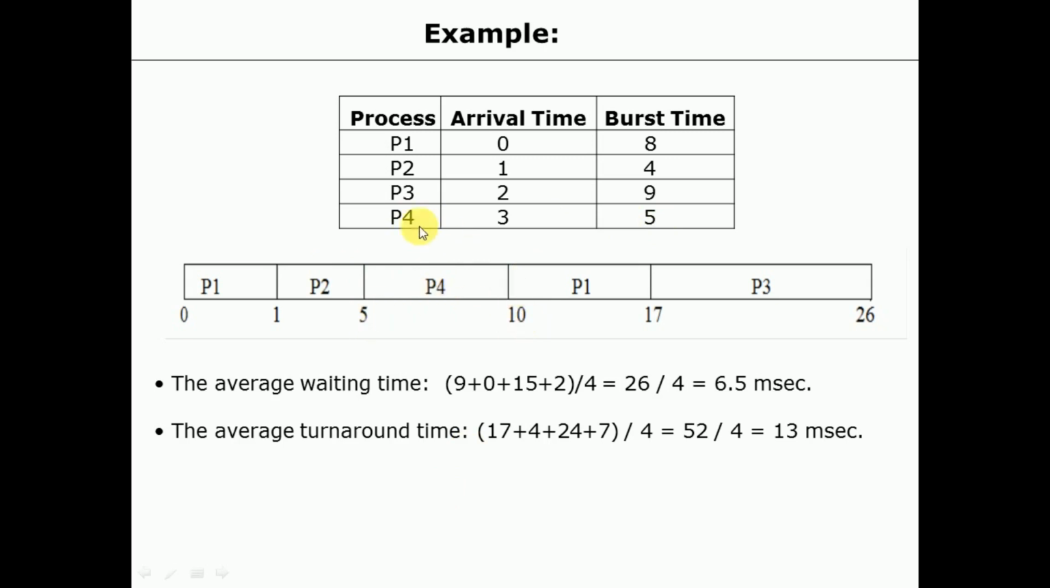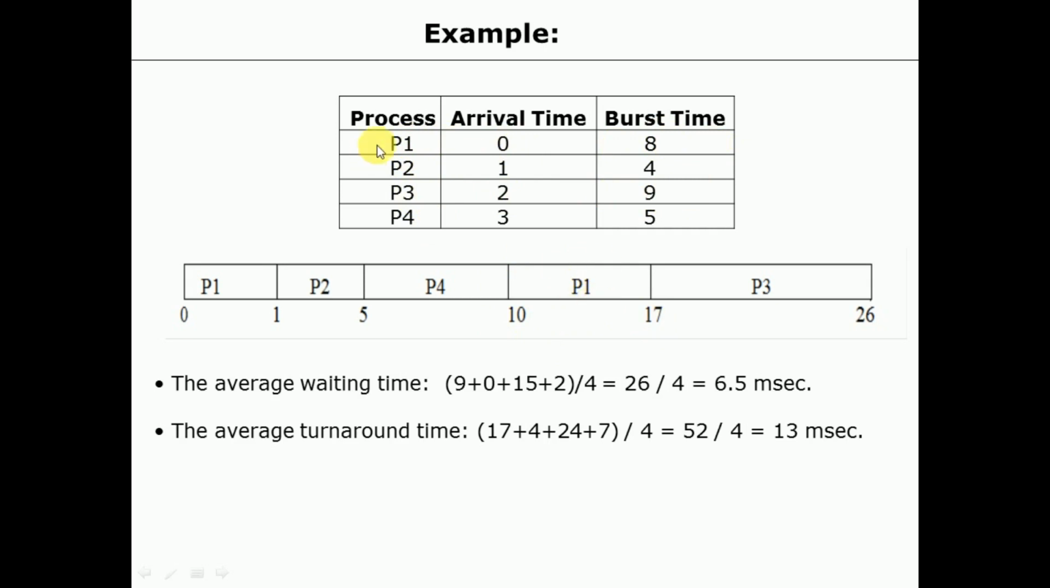Now P4 has also completed execution, so the remaining processes are P1 and P3. The remaining time of P1 is 7, and of P3 is 9. Out of 7 and 9, 7 is smallest, so P1 will be taken for execution. P1 starts its execution at timeline 10 and will execute for 7 milliseconds, so from 10 to 17, P1 will execute.